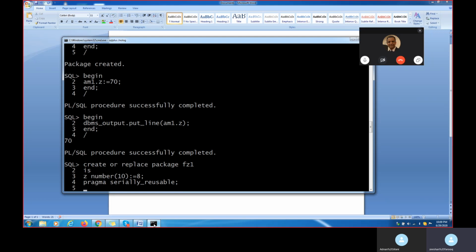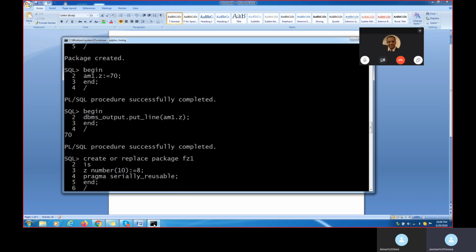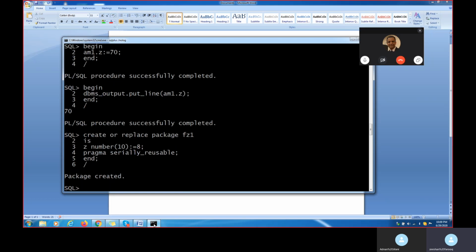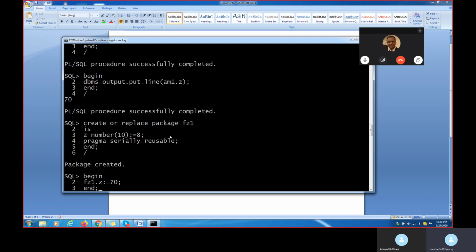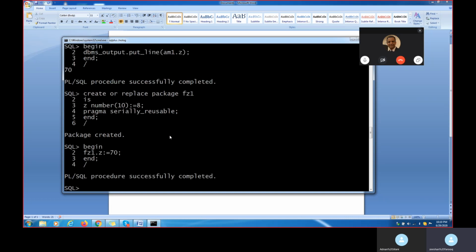When I put this clause, even though I put this end and slash, whatever value I put, that first value will always get the output, not the second value. Whatever you insert after that will not get executed. Now I'm doing it like this: begin, and the value I've given, what is my package name? FZ1.Z, that is the number I've given. Suppose I give the same value as in the last program, 70, right? And if I end the program, now 70 will come, right? Last time we got 70.